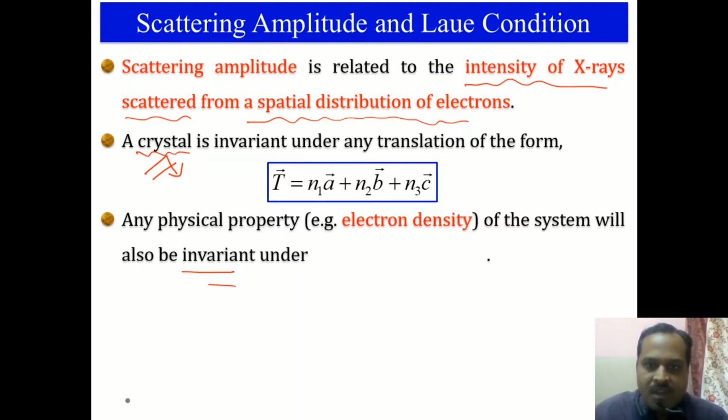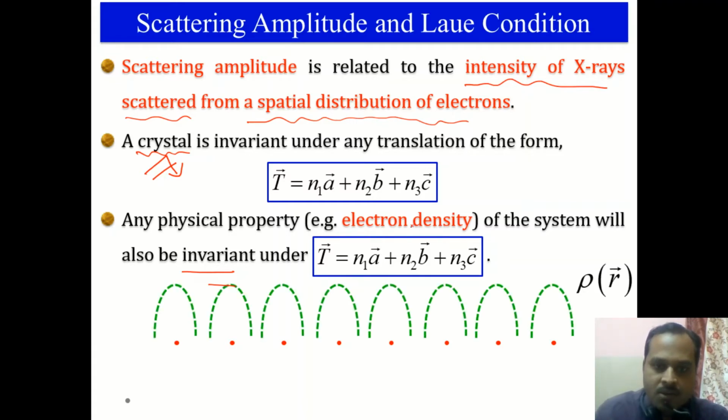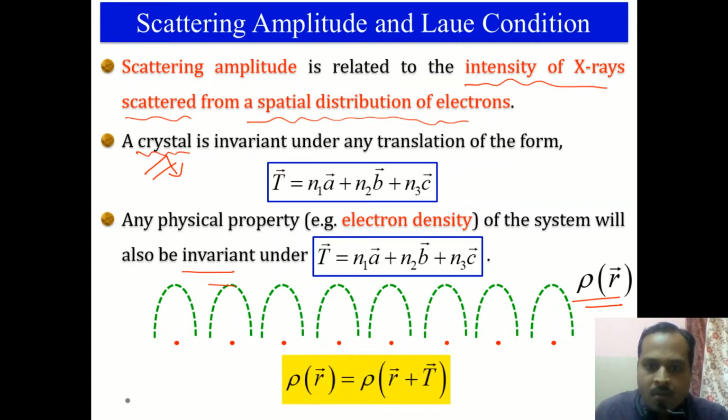That means under a translation of this form, the physical property is going to remain invariant. For example, if you take the electron density, schematically we can show it like this. These are the one-dimensional lattice points, and the same periodicity is obeyed by the electron density. This is how the electron density will look. It is denoted using rho of r, and it will also follow the same lattice translation. That means rho of r will be equal to rho of r plus T, as it remains invariant under this kind of translation together with the crystal.